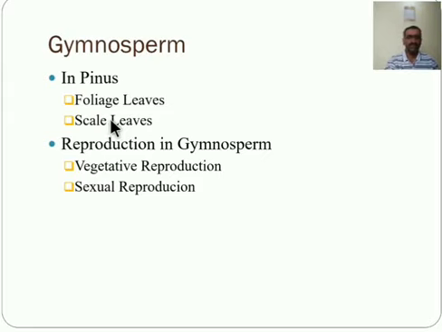They are persistent and fall only along with the spur. They are the foliage leaves, and they are evergreen. The second one is the scaly leaves. They are brown in color, membranous, and present on both branches of limited and unlimited growth. They are the only ones borne on the shoot of unlimited growth.